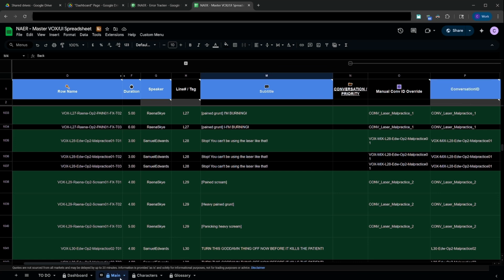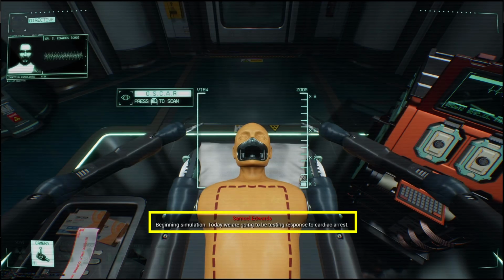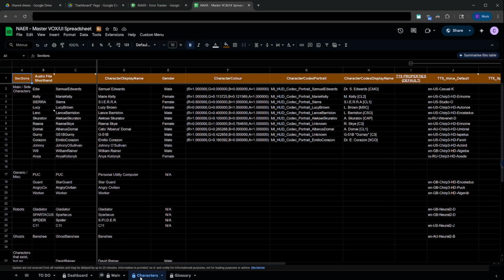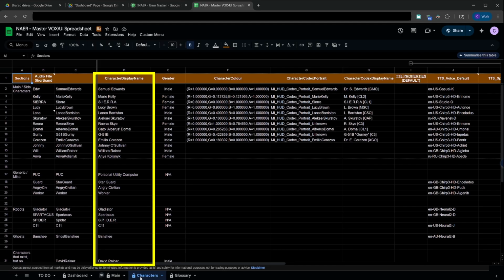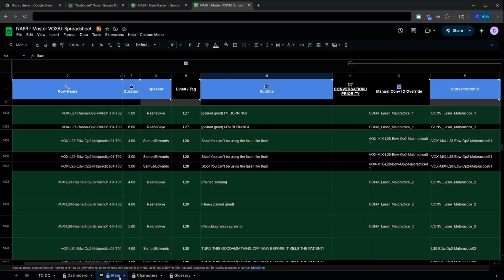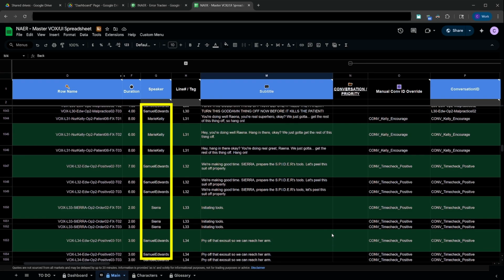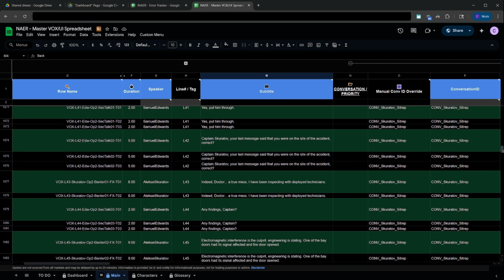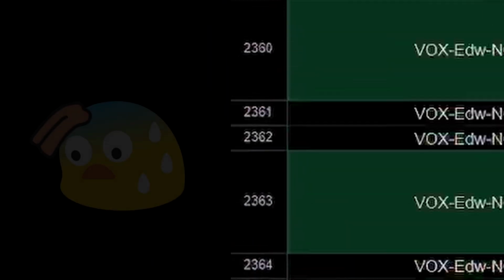A super useful thing is the various columns which are automatically populated. Here, for example, we have to specify the name of the character speaking so that it displays in the subtitle. In the characters sheet, we define all of them here, and then we have a shorthand for the audio file names. So that way, any matching shorthands here fetch the corresponding full name that we defined, and then the entire column gets filled with the correct names. Which for thousands of rows is just a bit helpful.